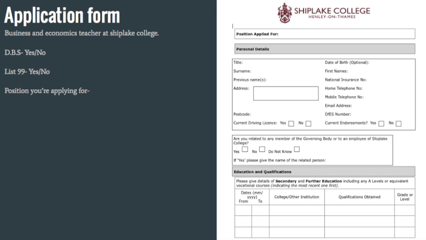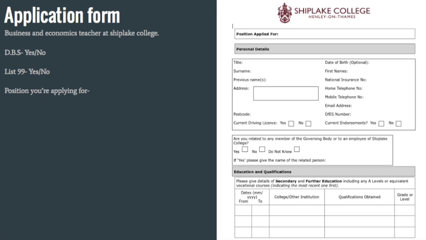One of the first questions you'll be asked is, do you have a DBS, which is basically a license to teach, and if you don't have this, you won't be able to get a job. Also, if you're on List 99, then you will not be able to get a job at Shiplake.